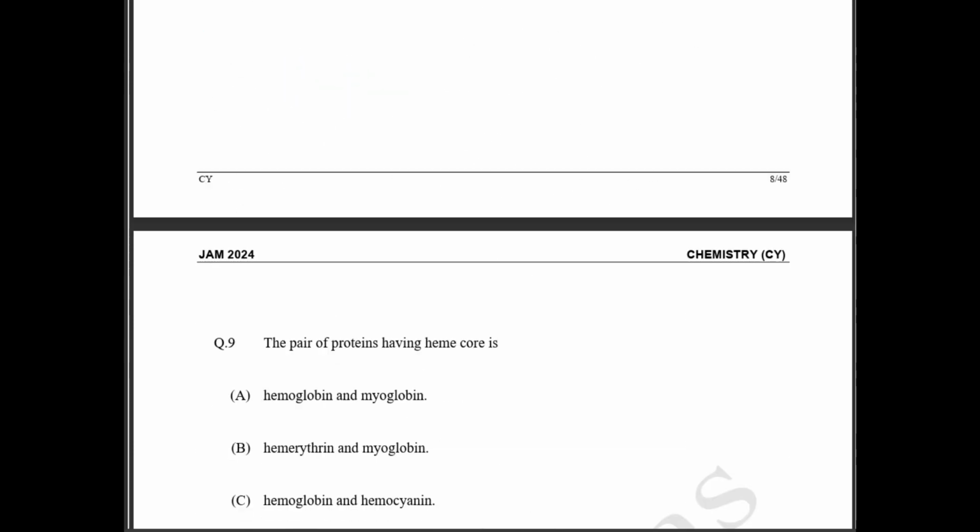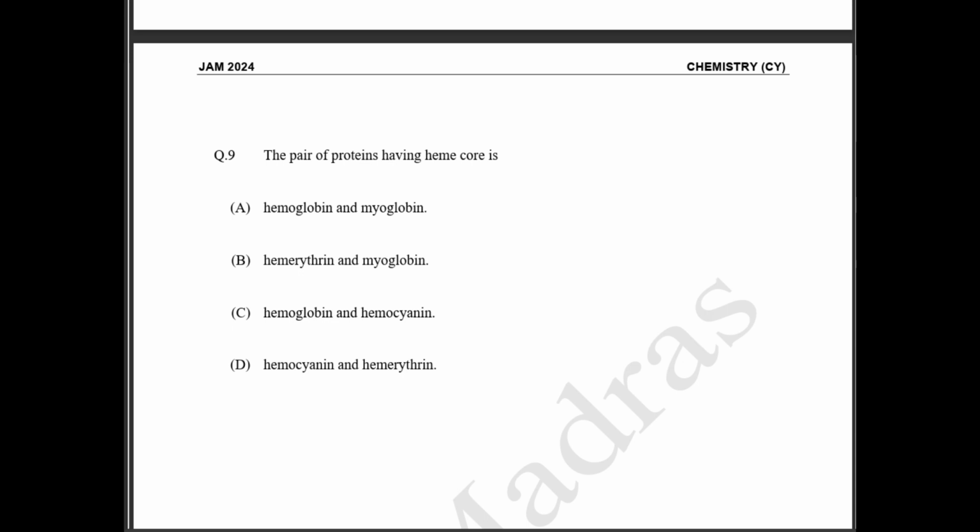Next question. The pair of proteins having a heme core. Your heme core will be present in hemoglobin, myoglobin, cytochrome C oxidase, and then in peroxidase and catalase.